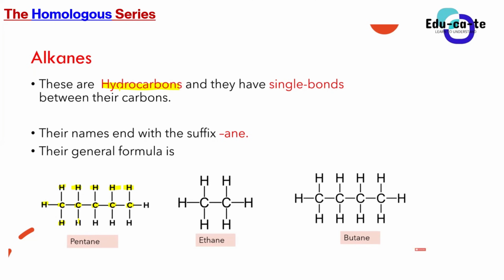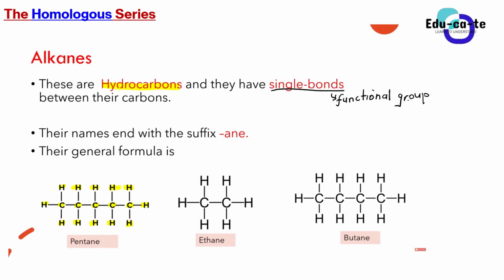So these are hydrocarbons, and these are saturated hydrocarbons, guys, because they've got single bonds. So basically the functional group for alkanes is single bonds. Whenever they ask you what is the functional group for an alkane, it is single bonds between carbon atoms.